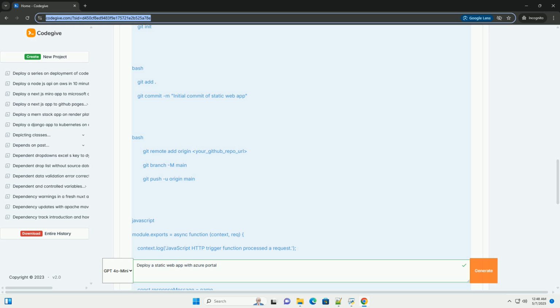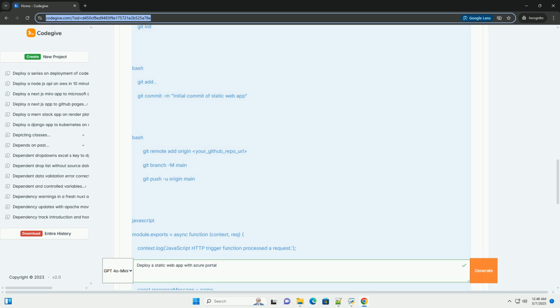Replace your GitHub repo URL with the actual URL of your GitHub repository. Azure DevOps: follow the instructions on Azure DevOps to push an existing Git repository. Similar to GitHub, you'll use git remote add origin and git push origin main, or the appropriate branch name.